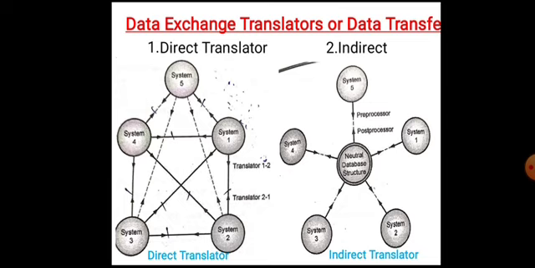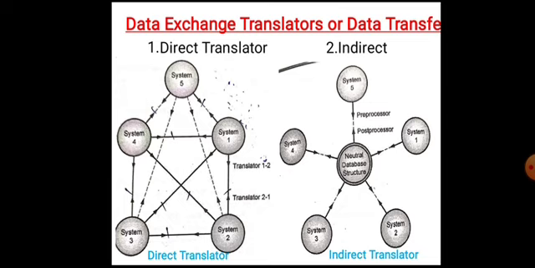Direct translators convert data directly in one step. The two translators link a system pair, as indicated by the dual direction arrows shown in figure 1. Two translators are required to translate the data between system 1 and 2, one from system 1 to system 2 and the other from system 2 to system 1.